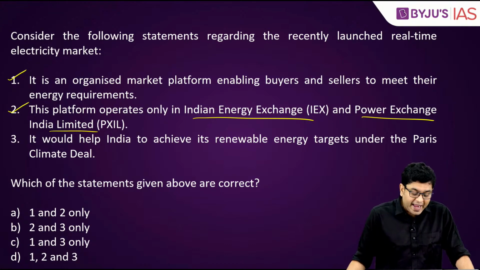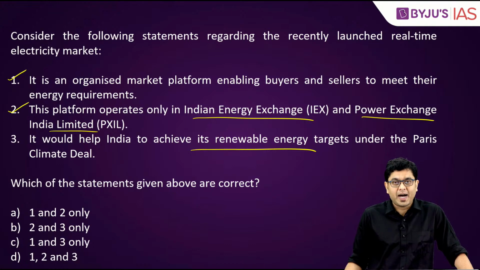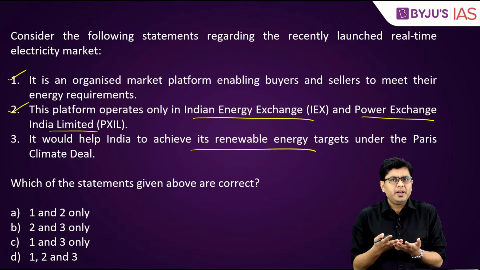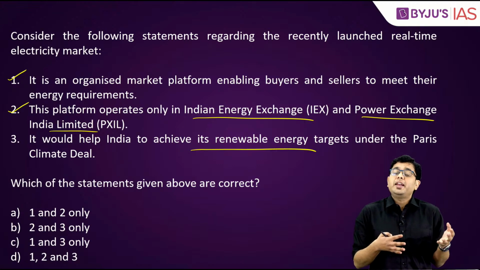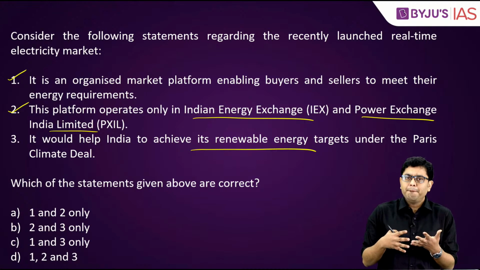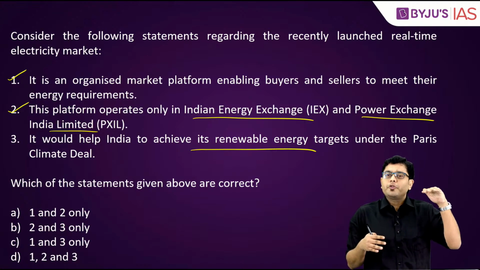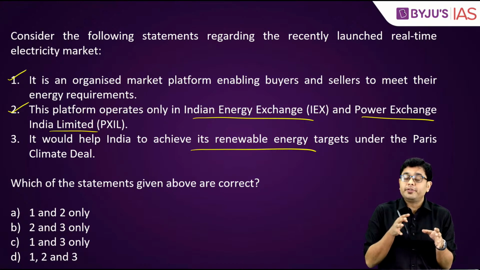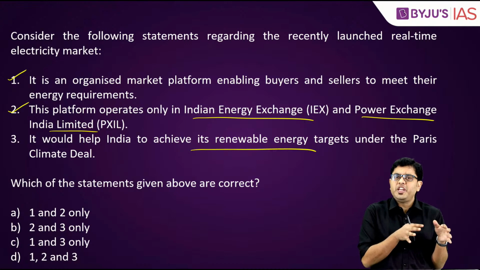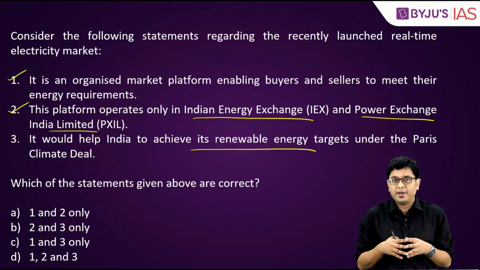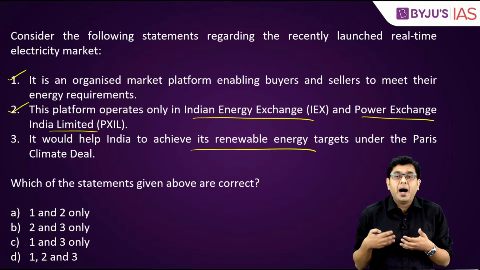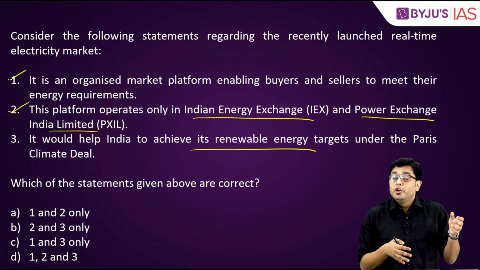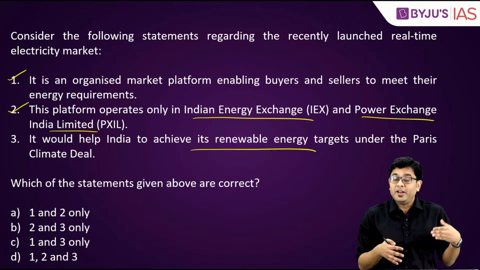Then it would help India to achieve its renewable energy targets under the Paris Climate Deal. Now, what happens is, generally when you have renewable energy, there are not many buyers for it. Why? Because there is still a lot of grid parity which is to be attained, and the production of renewable energy is often not continuous because of changing weather patterns, changing seasons, etc. But if there is a real-time market, people shall be encouraged to buy the renewable energy as well.